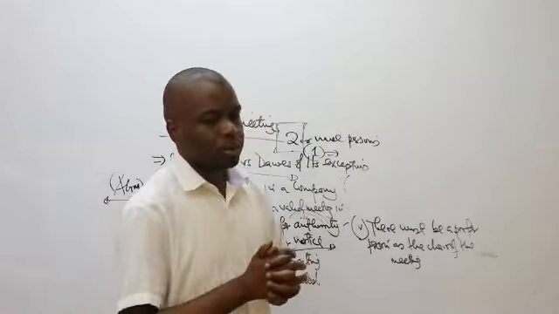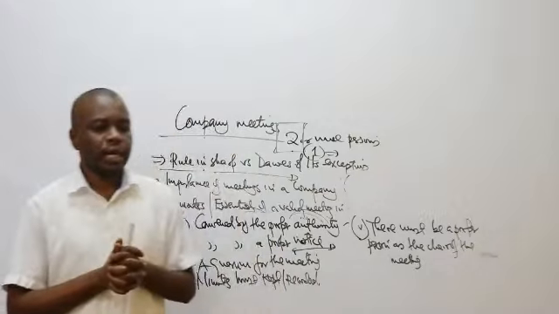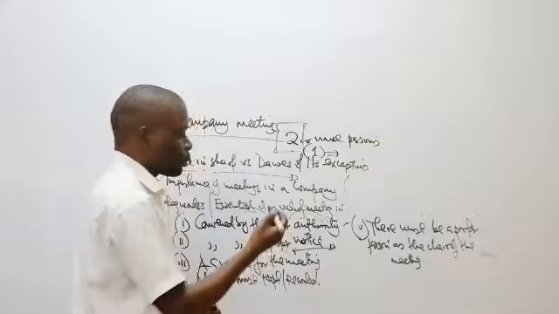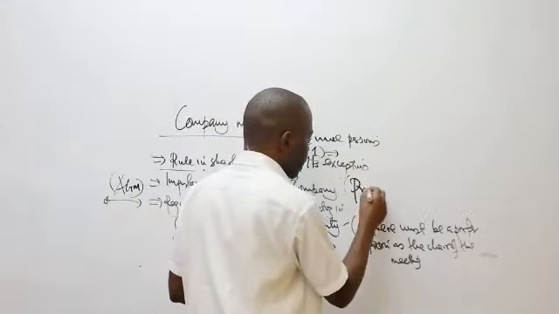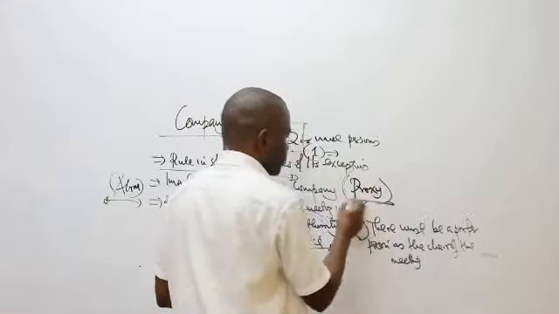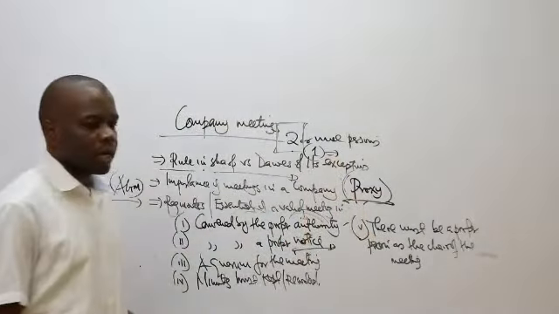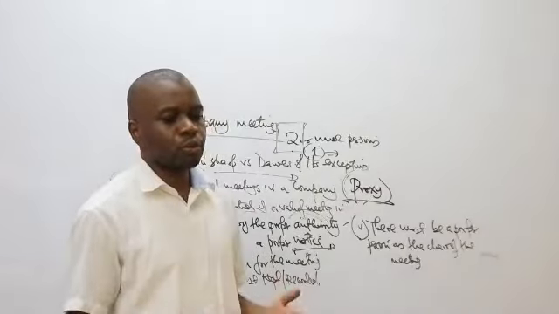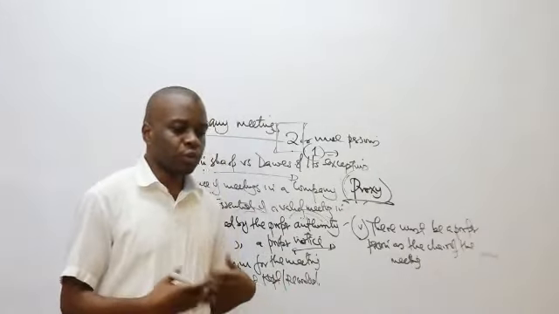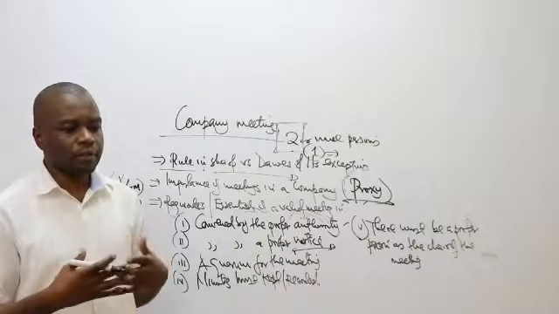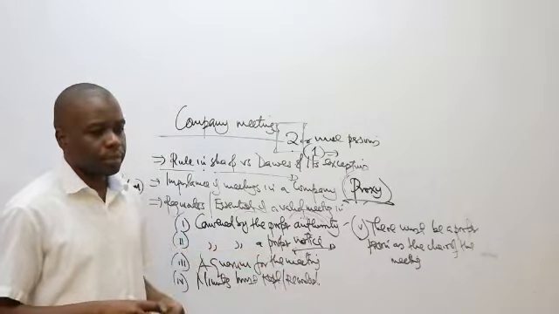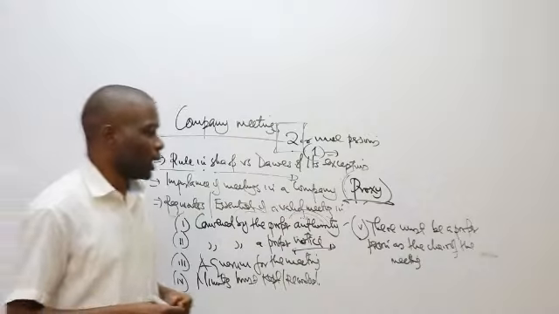So those members who are not able to attend will seek to be represented by a person known as a proxy. A proxy is simply a person who can represent you in a company meeting as a member if you are not able to attend. So how will he get that authority to attend the meeting on your behalf as a proxy? When the company is sending out the notice for the meeting, they'll send it out with what we call a proxy form.